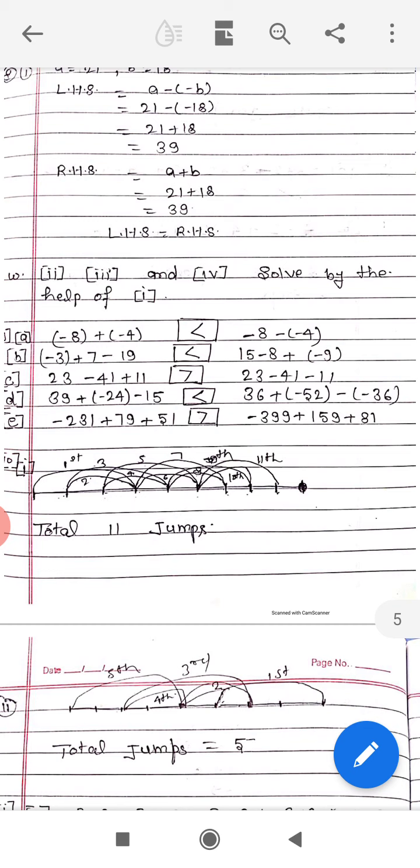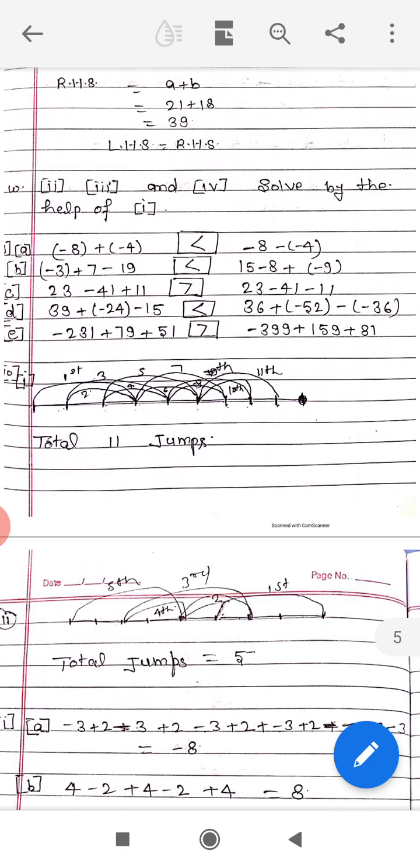Question number D, 39 + -24 - 15, 36 + -52 - -36, when we solve it we get 36 + -42 - -36 is greater. Then -231 + 79 + 51, -399 + 159 + 81, when we solve it we get -231 + 79 + 51